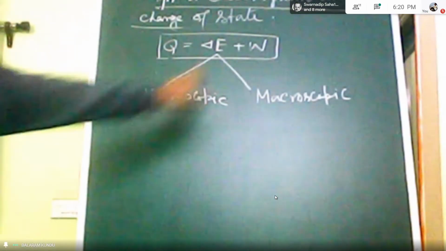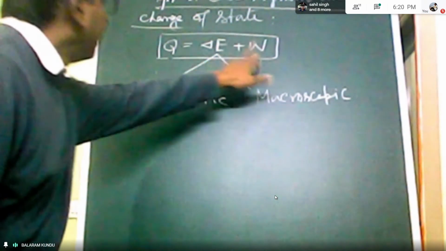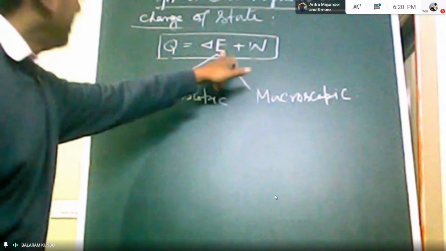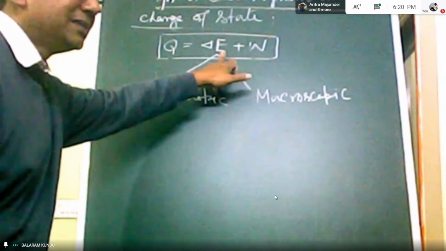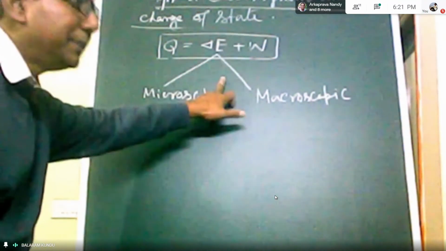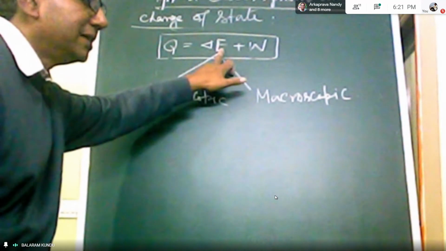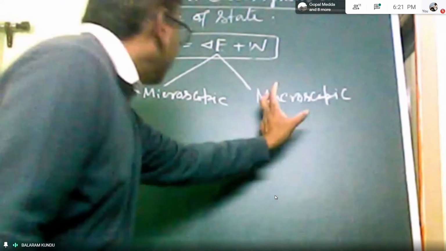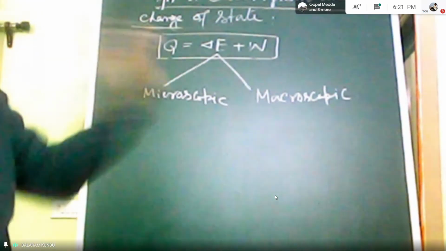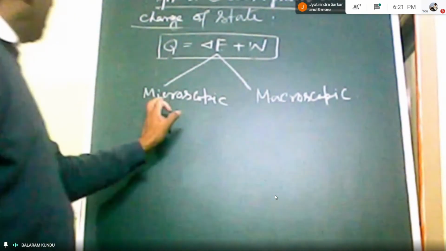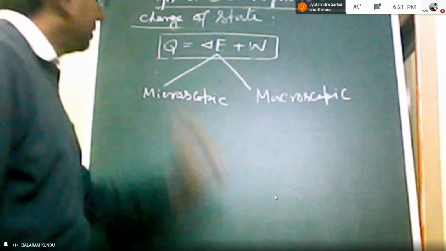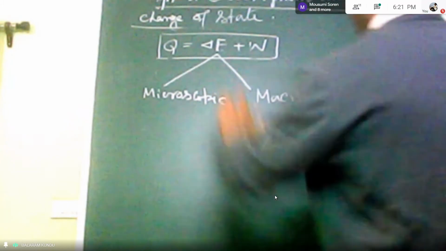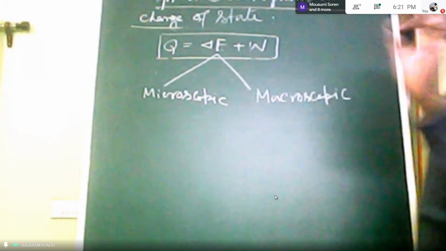Now energy, W, Q, all are energies definitely, and this is energy in storage. So it is a property of a system. It depends on state points. It does not depend on path. Obviously, energy consists of two parts, that is microscopic part and macroscopic part. Okay, and E, that is your energy.